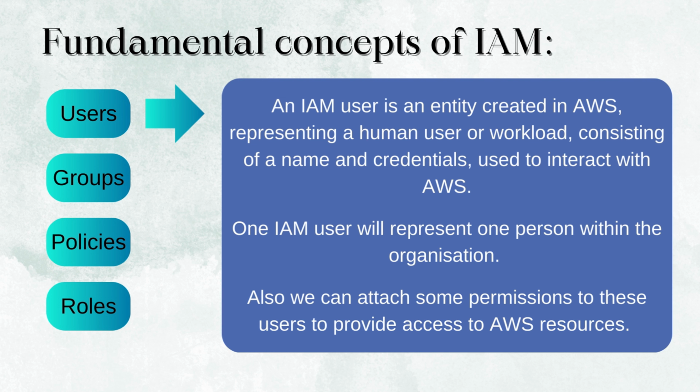One IAM user will represent one person within the organization. Also, we can attach some permissions to these users to provide access to AWS resources. Each user will then have a unique set of credentials. If we consider our office building analogy, a user is like an employee. Each person will require an access card to enter the building. In AWS, a user has a unique username and password to access the resources.